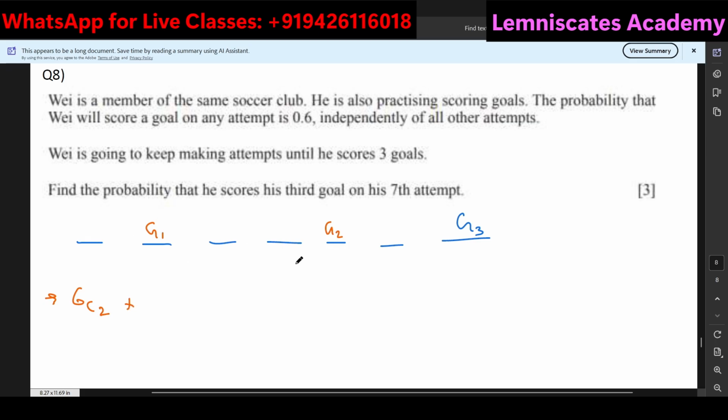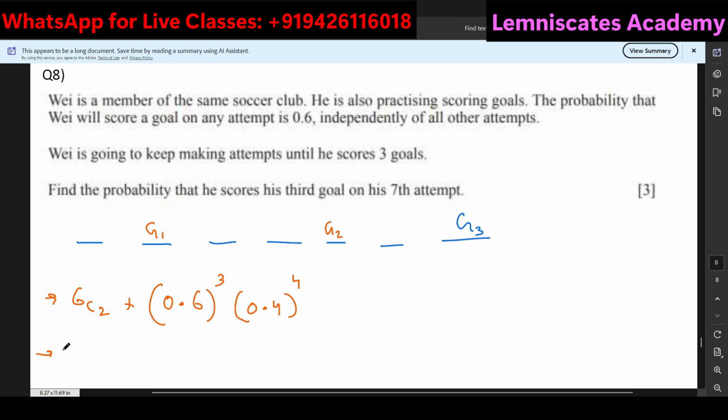Now the final probabilities. The probabilities for scoring the goal, there are 3 total goals. So 0.6 to the power of 3, and then of course 0.4 is the probability where he does not score a goal, which is 1, 2, 3, 4. Right? In the 4 attempts, he is not able to score a goal.